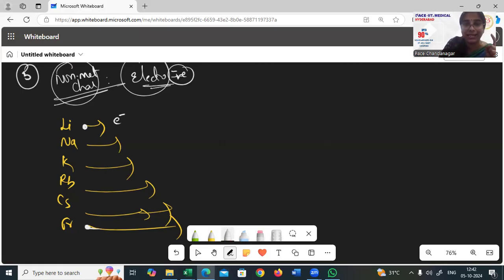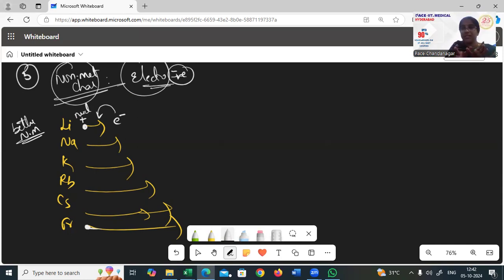Electron is the negative charge. It has to be attracted by the positive charge of the nucleus, right? If the size is small, which means the distance is small, attraction is more. So I would say the top ones are better non-metals. Therefore, electronegative character decreases down the group.